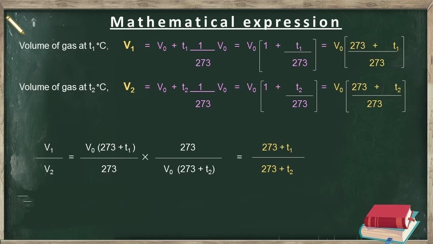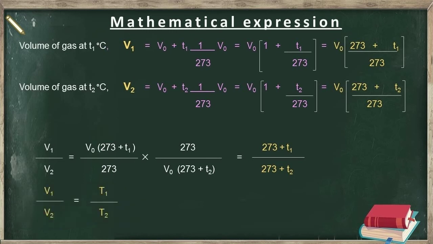Now we know that the temperature on Kelvin scale is equal to 273 plus temperature on centigrade scale. So, putting 273 plus T1 equal to capital T1 as the corresponding temperature on Kelvin scale, and 273 plus T2 equal to capital T2, which is the corresponding temperature on the Kelvin scale.